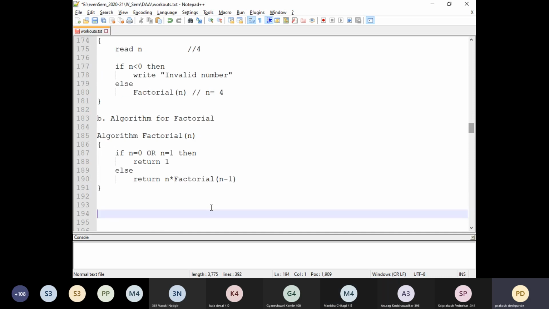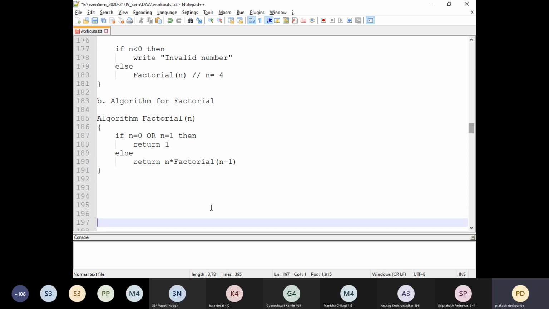Understand this concept. This is important for stack space. Assume that there is a stack which is empty. Now, first we know that the value of n is 4. So the factorial of n will be called. First time the stack will get pushed with factorial of 4. Factorial of 4. Now assume that this factorial function requires say x bytes.